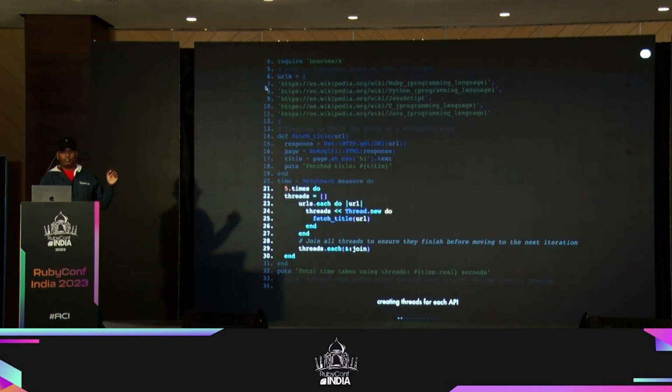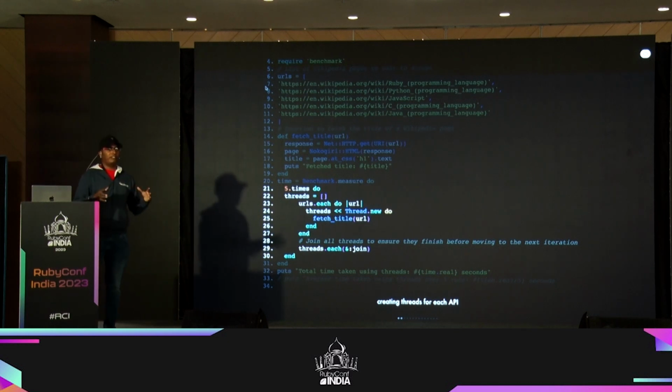Okay, and this is how you create threads, right? You do threads.new inside, and then you can iterate through all these APIs and then send a call. So for each endpoint, I can create separate threads so that all the threads are going to run concurrently and then do things faster. If I have to run this sequentially, it's going to take a lot of time.